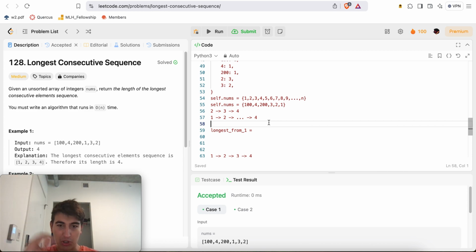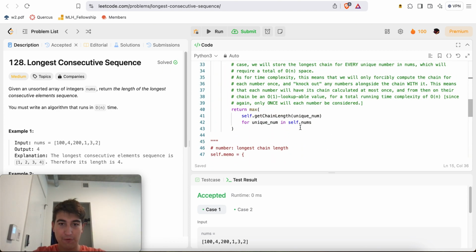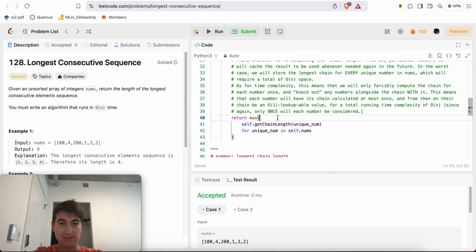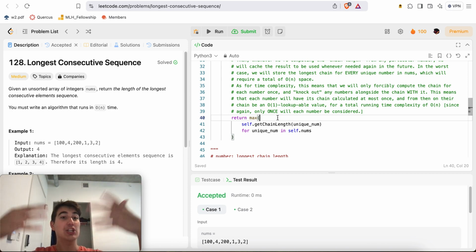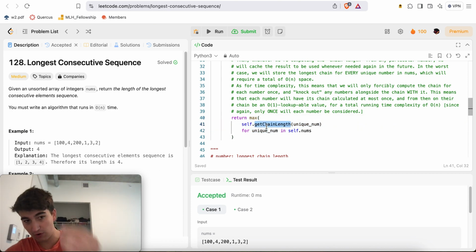The amount of recursive calls that we'll do to get chain length in total, out of all n calls that we actually do to it in the first place inside of this max function, will be n. Therefore, n plus n equals 2n, which is O of n work in total. Again, it's very confusing in the sense that a singular call to get chain length might result in O of n work, right?